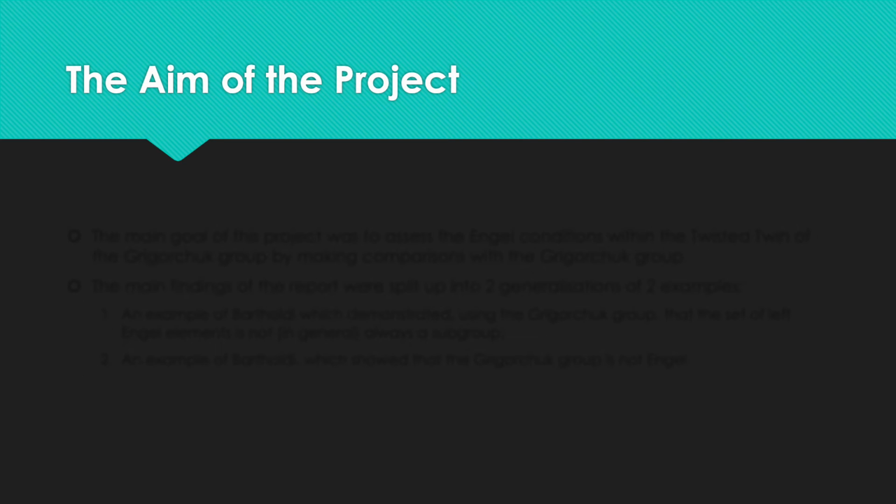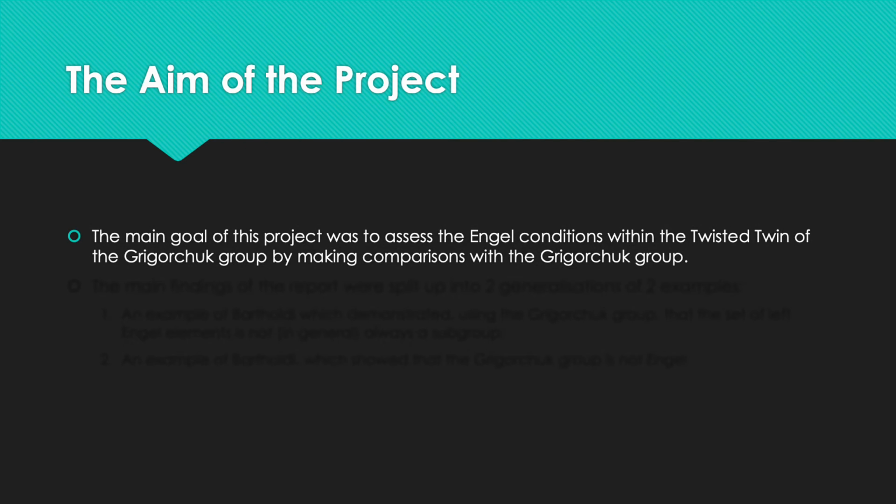So the aim of the project, just to recap before we go into the main results. The main goal of this project was to assess the Engel conditions within the twisted twin of the Grigor group by making comparisons with the Engel conditions in the Grigor group.